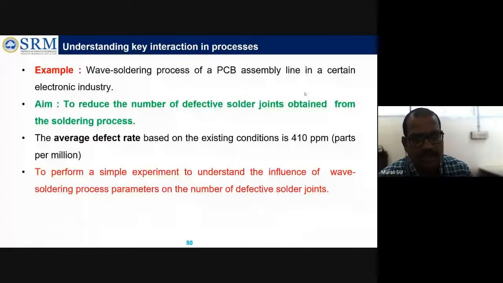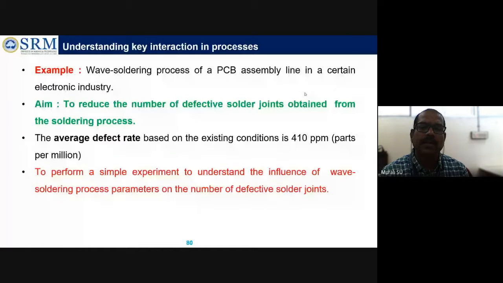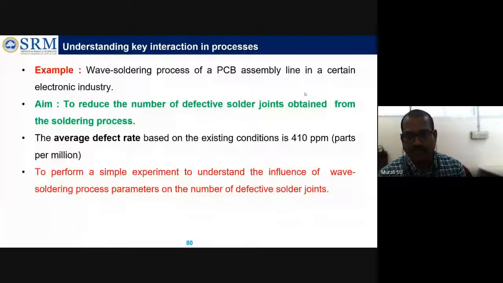It is discussed here: the wave soldering process. Maybe long back we discussed the soldering process. So one company is doing a soldering process on particular PCB boards using PCB lines, and they are finding lots of defects from the process, various defects.